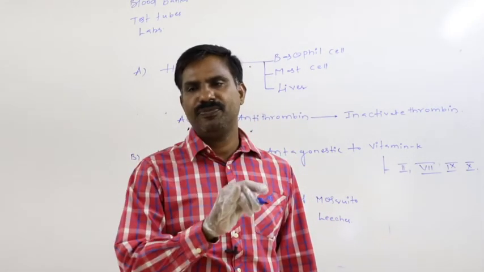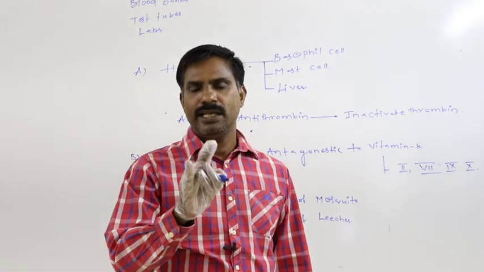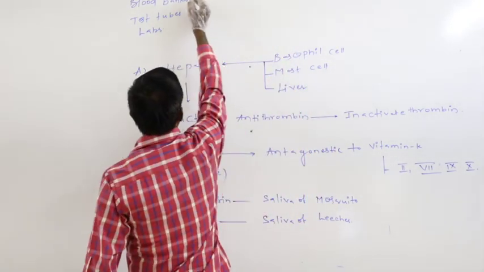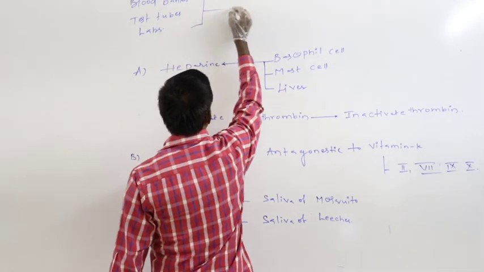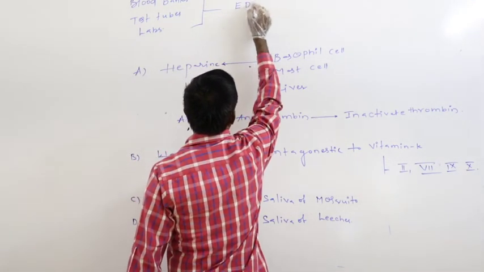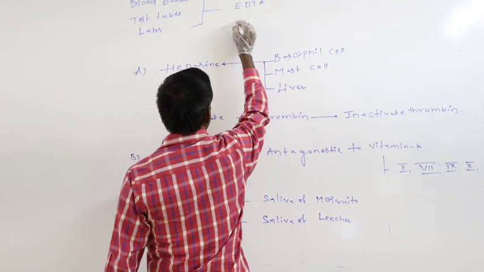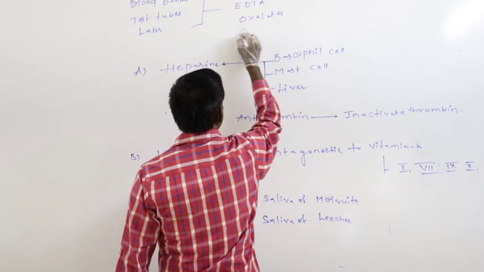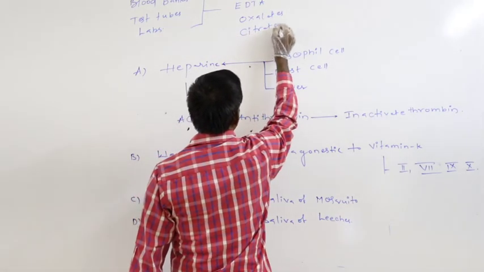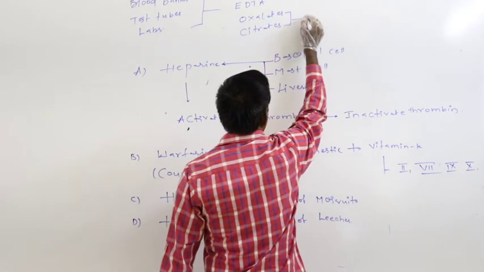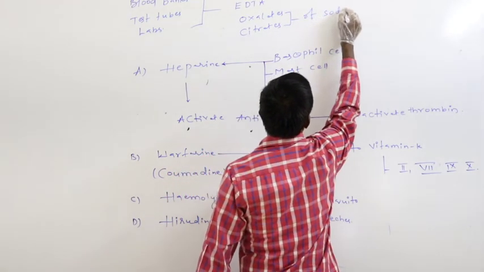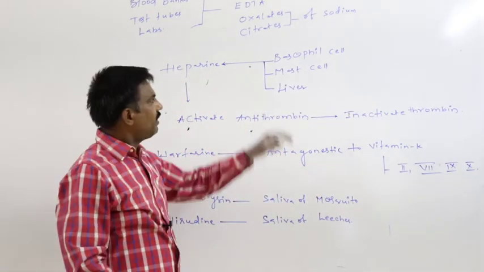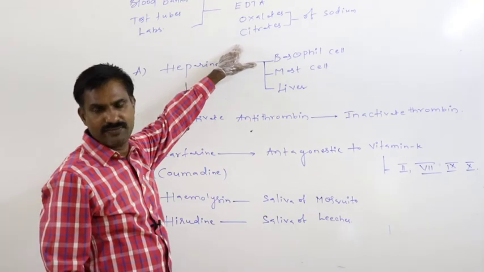There are three types of these substances. One is EDTA, and the second is the oxalates and citrates of sodium: sodium oxalate and sodium citrate.